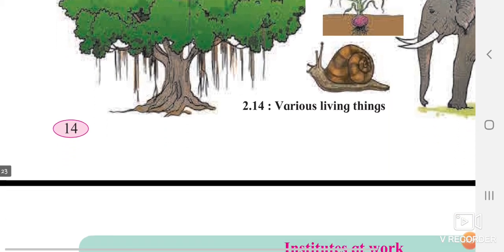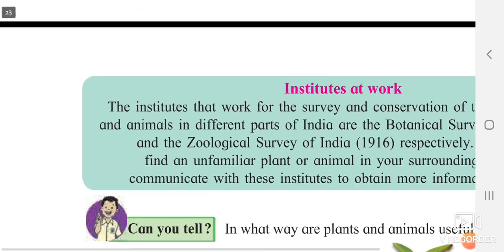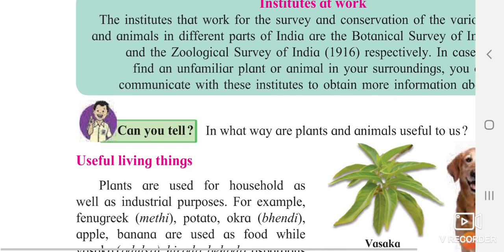Okay, the next part present over here, the institute at work and the useful living things, we are going to study in our next lesson.